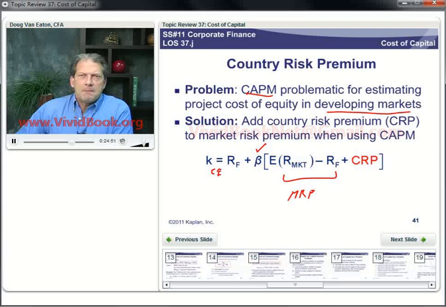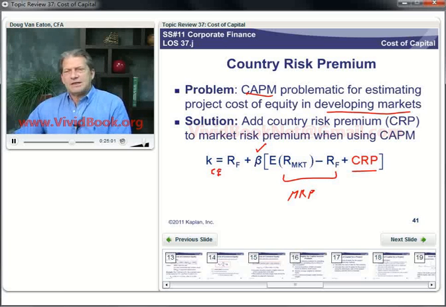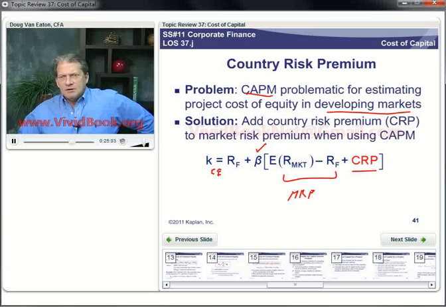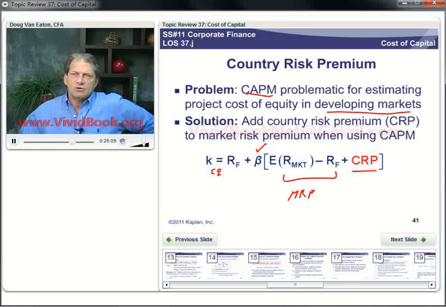Well, when we've got a project in a developing market, you should add a country risk premium right here. You won't have to calculate what that is. You just need to know where it goes and how it's used in calculating our required rate of return or cost of capital from expanding into a developing market.